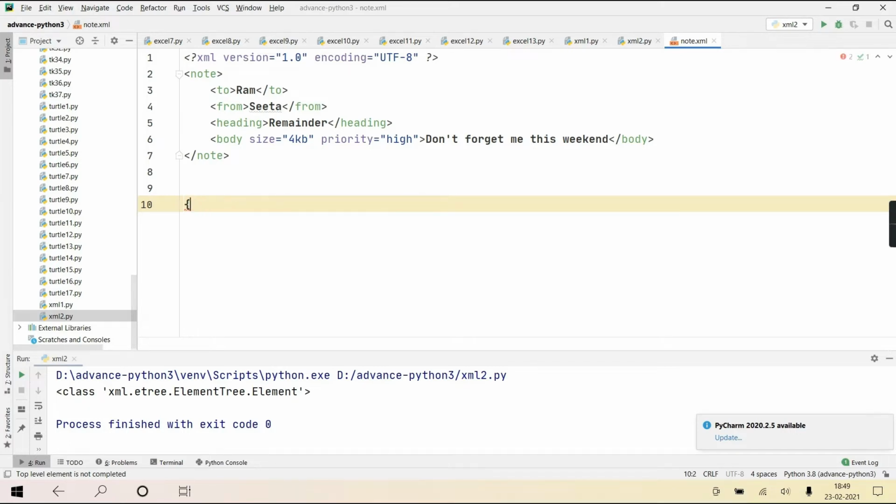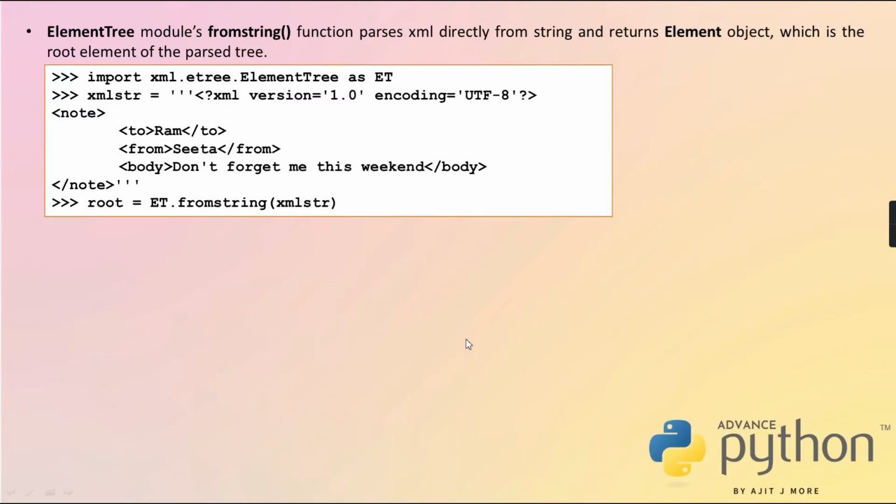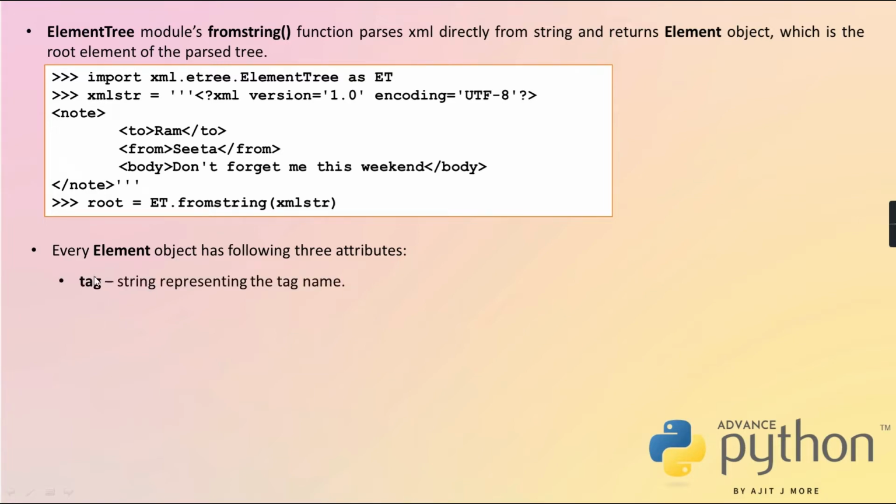So what all things will every element object give? Every element object will give you three attributes. One, by which we can access the element name. Second, we can access its text content. And third, we can access its attributes if there are. See, tag. Tag is the attribute of that element object, the string representing the tag name.